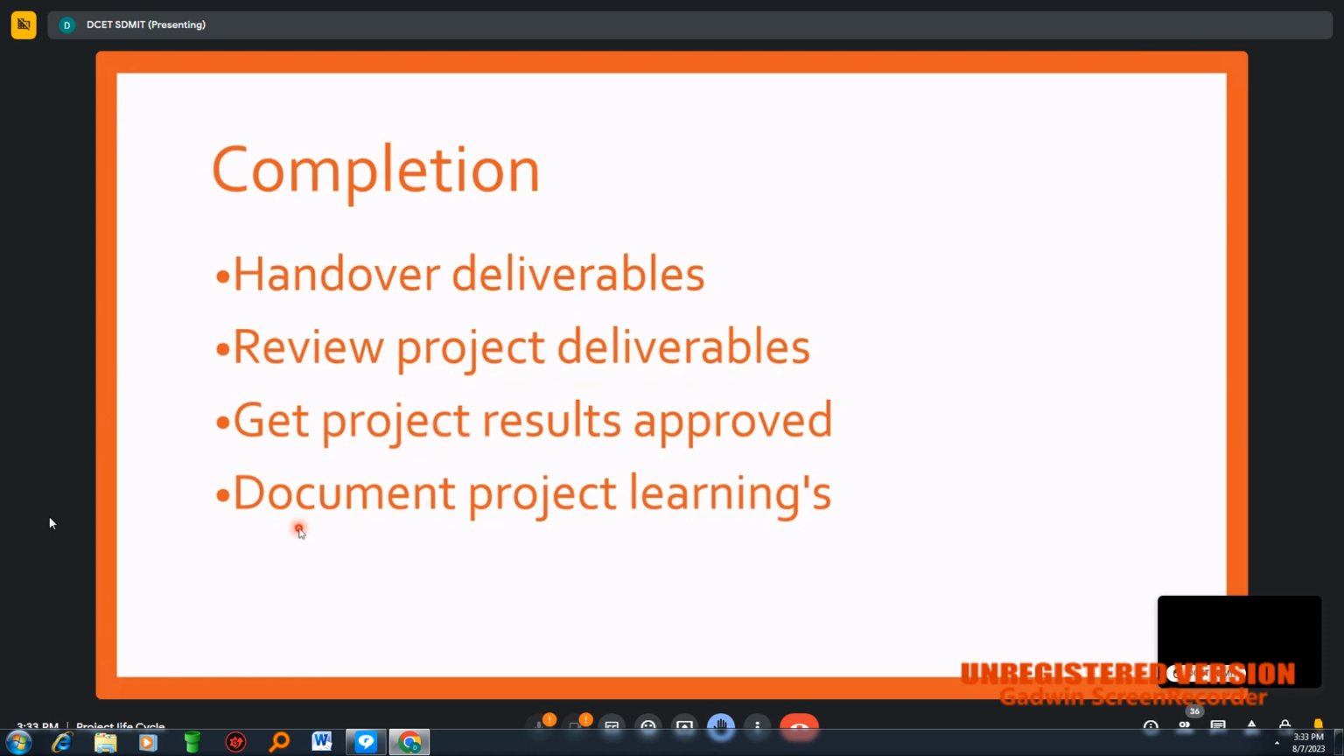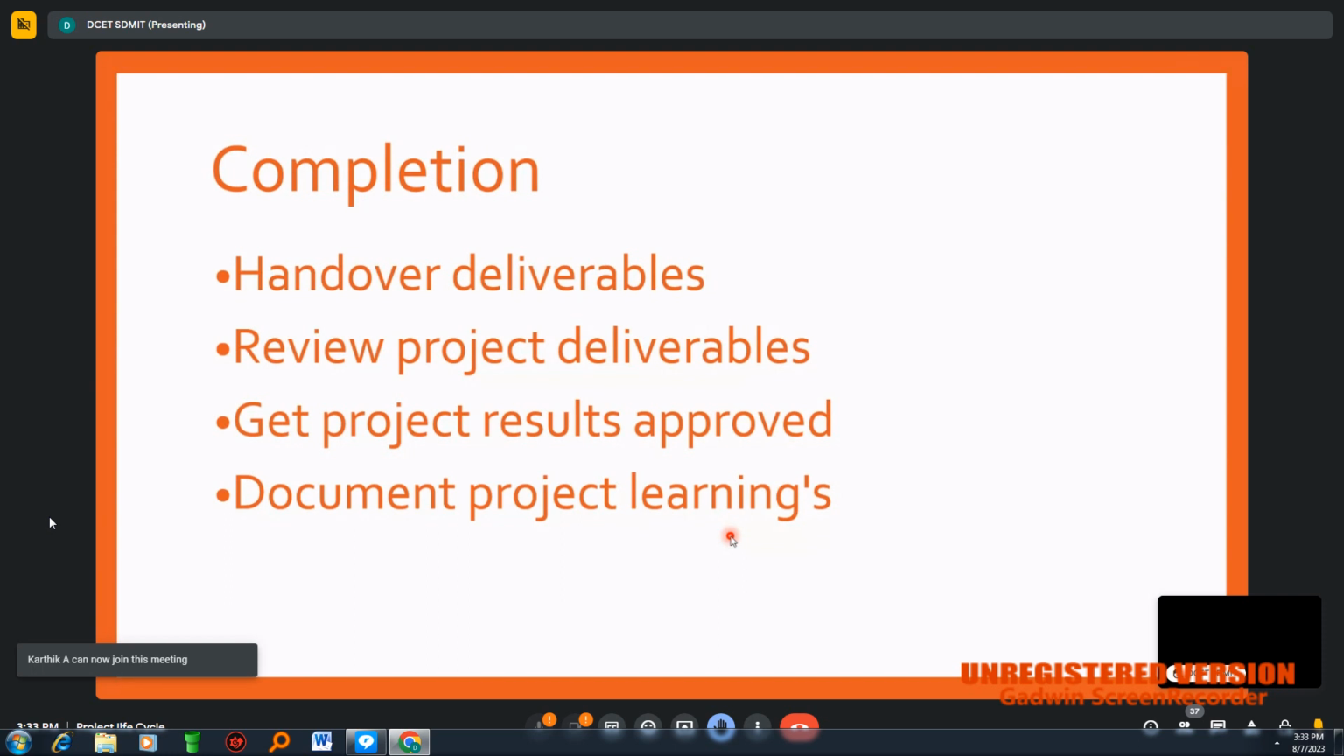And next is documenting project learnings, right? Here, this is very, very important for the project. Usually what happens, if we fail to document the things we have faced, automatically it will cause the same kind of issues for the next project. The learnings from the mistakes we have committed in the past will serve as a guide in the future. So project documentation is very, very important.